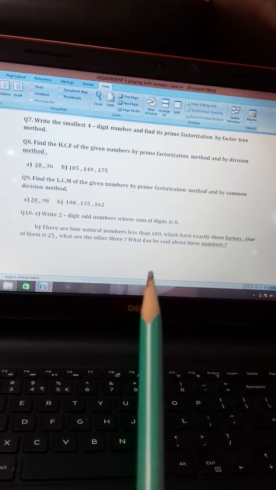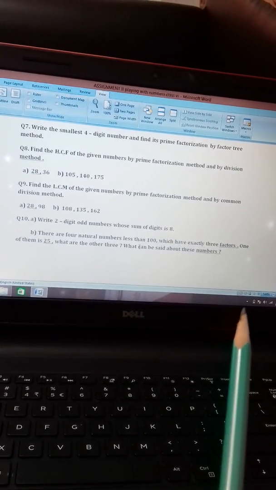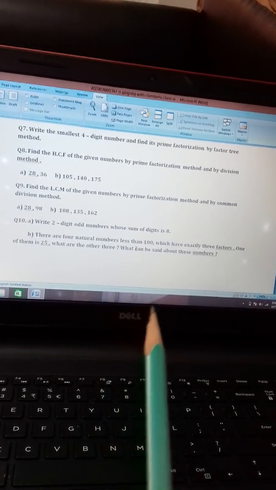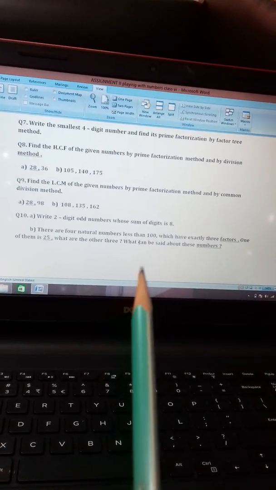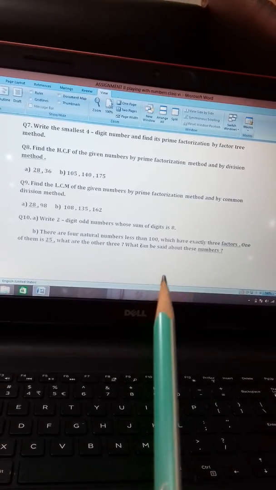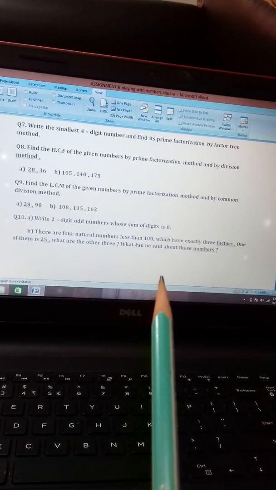Clear? So in the next assignment, I will give you word problems. Before that, I will teach you how to solve word problems. And this assignment also you will get as a document. Clear? So all these sums should be in your copy. Clear, students?